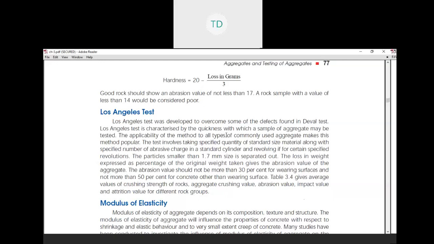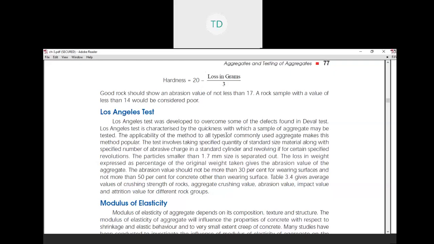The final and most usable abrasion test is the Los Angeles abrasion test. The Los Angeles test was developed to overcome some of the defects found in the Deval test. It is characterized by the quickness with which a sample of aggregate may be tested. The applicability of the method to all types of commonly used aggregate makes this method popular.